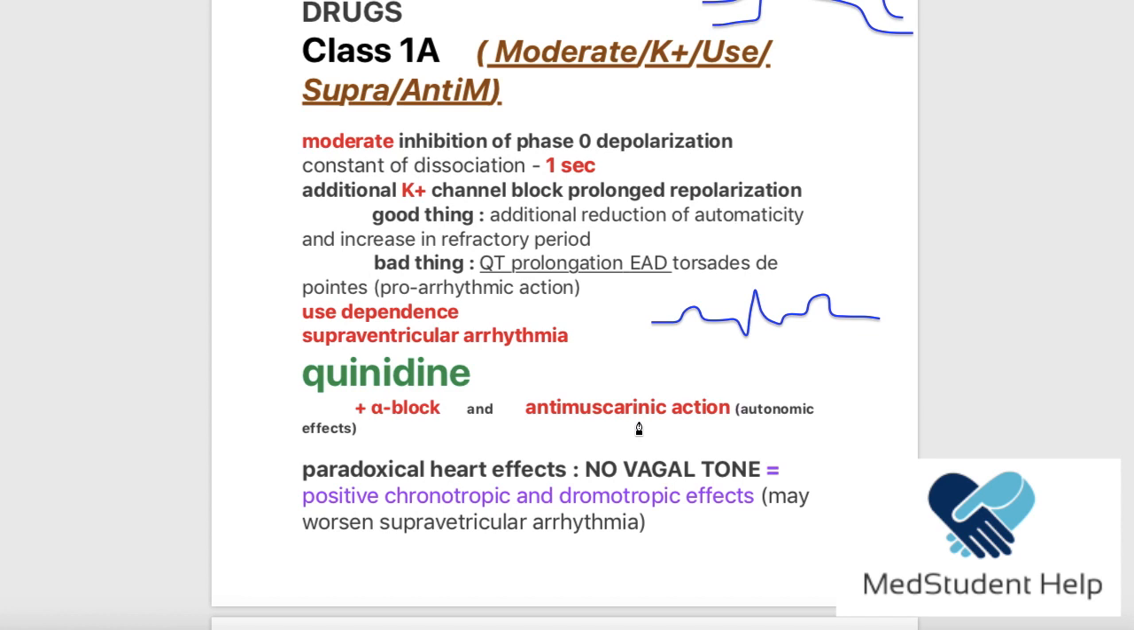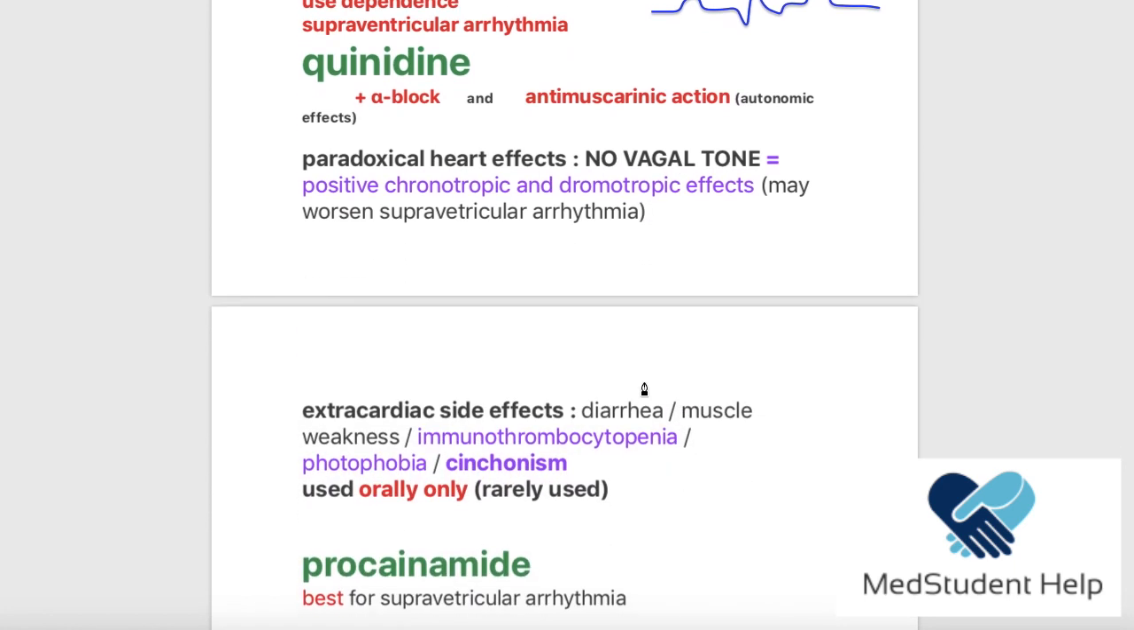Now, let's see what happens if you block the muscarinic receptor. You don't have any vagal tone anymore on the heart, which means that you're going to have a positive chronotropy, so the heart rate is going to increase, and the dromotropy, the conduction, is going to increase. Is this good when you're trying to solve a problem like arrhythmia? Of course not. If a patient is suffering from arrhythmia and the drug has caused an increase in the heart rate and an increase in the conduction, this means that the patient may develop an even worse arrhythmia. Okay, so this is a paradoxical heart effect of quinidine.